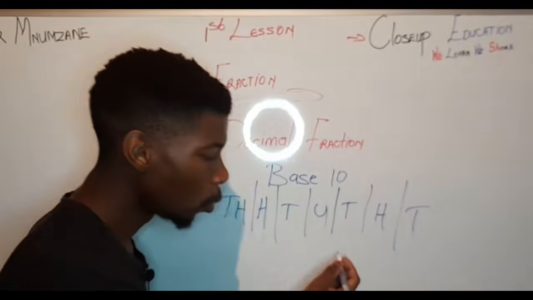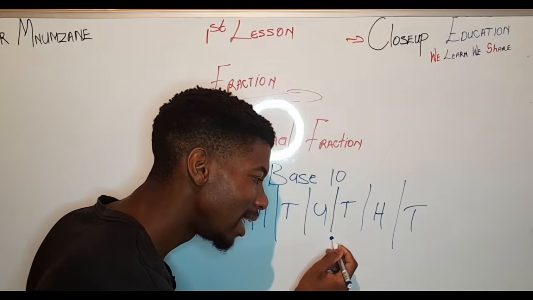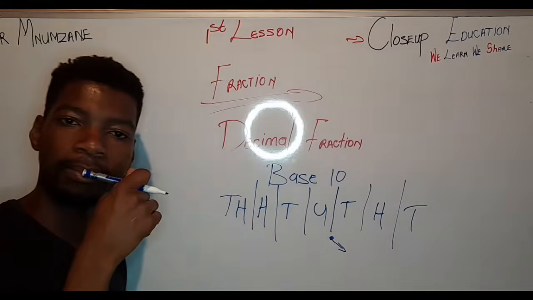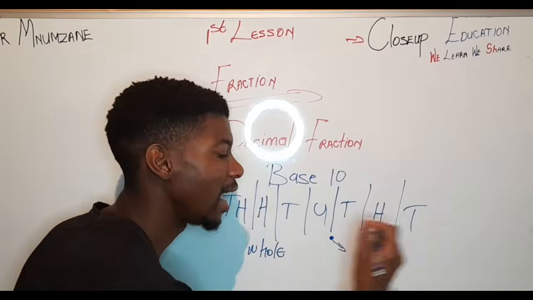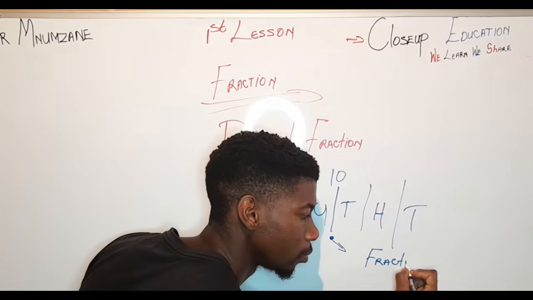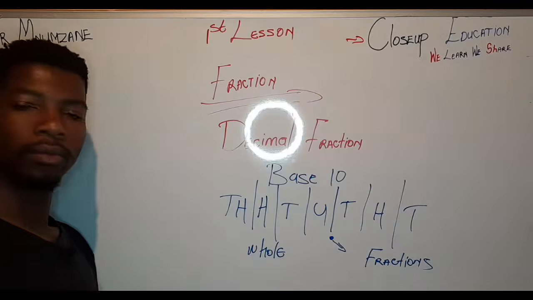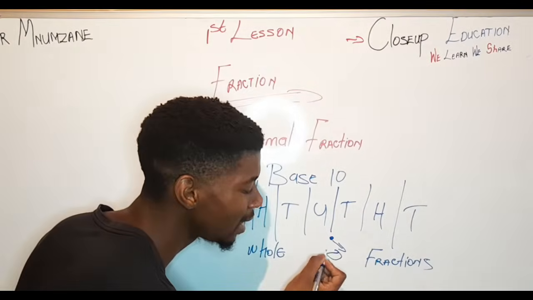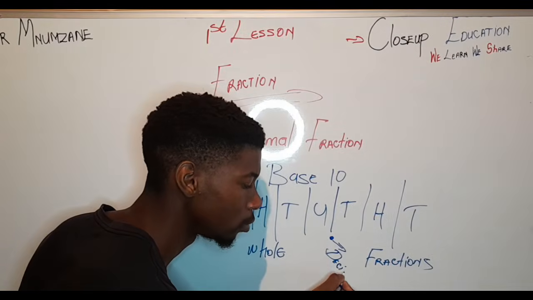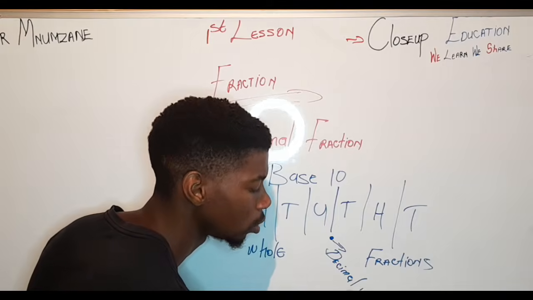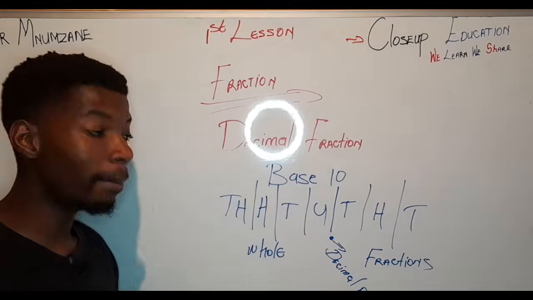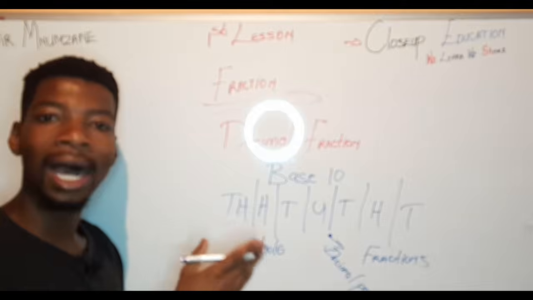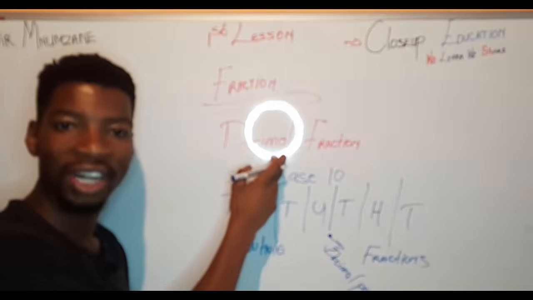Then we have a decimal point that separates the whole numbers and the fractions. This is called a decimal point.